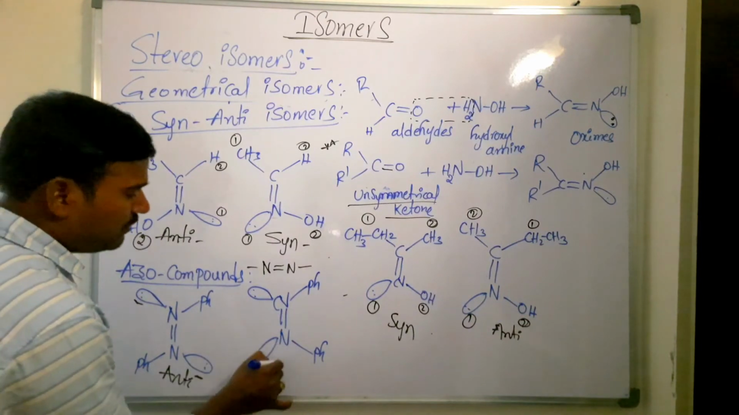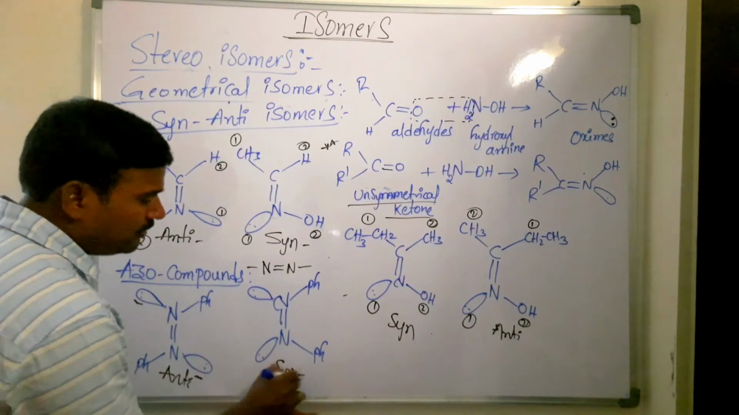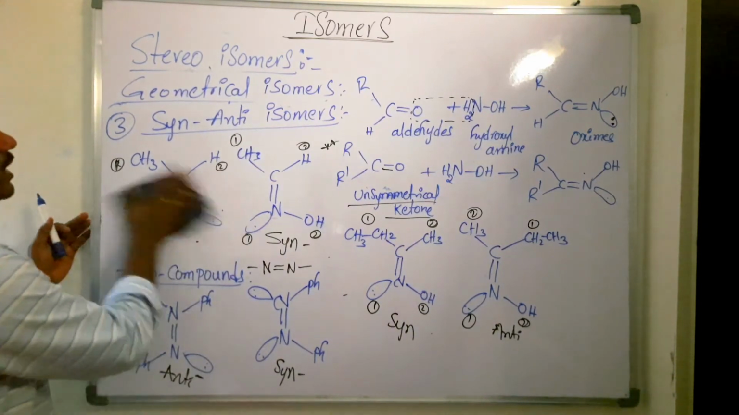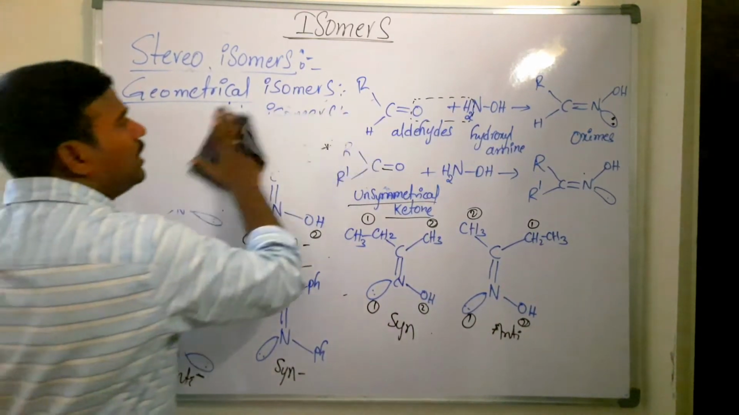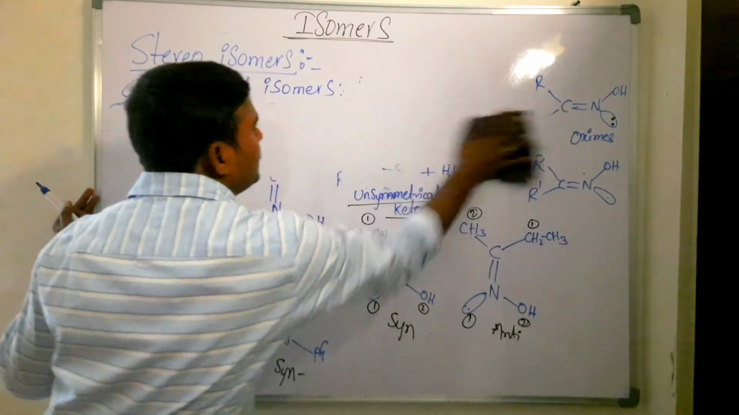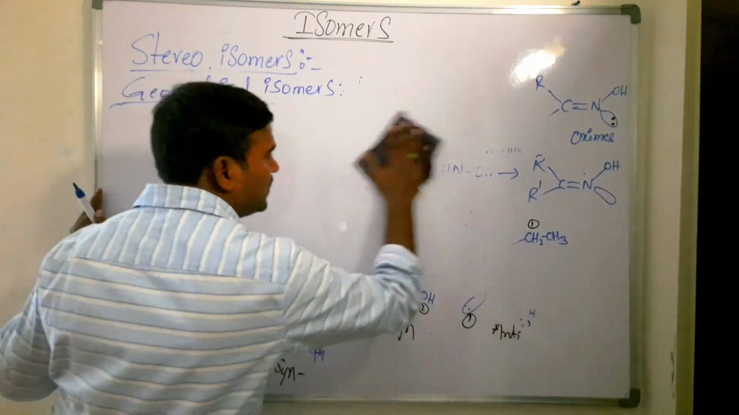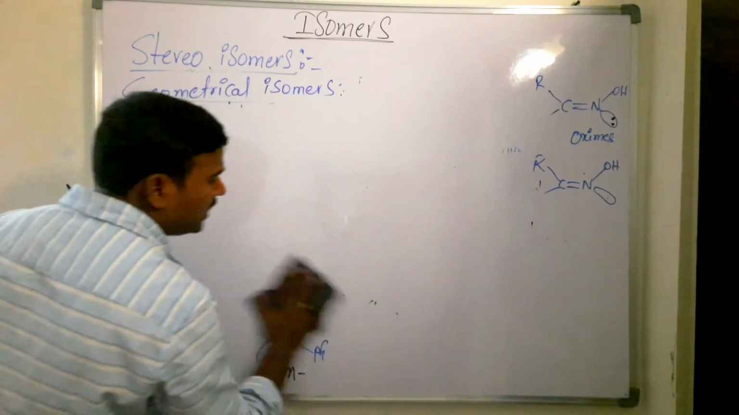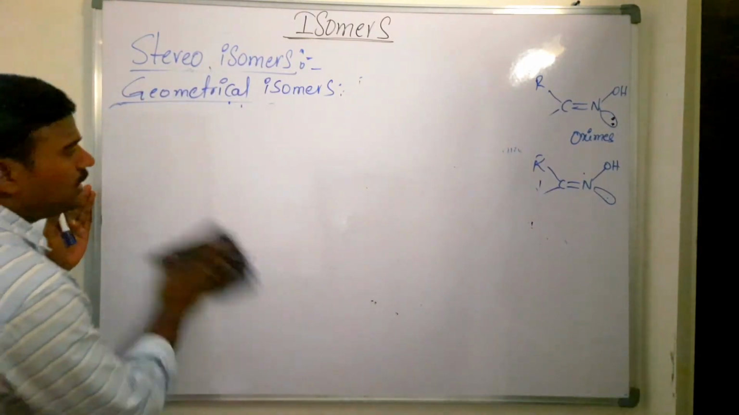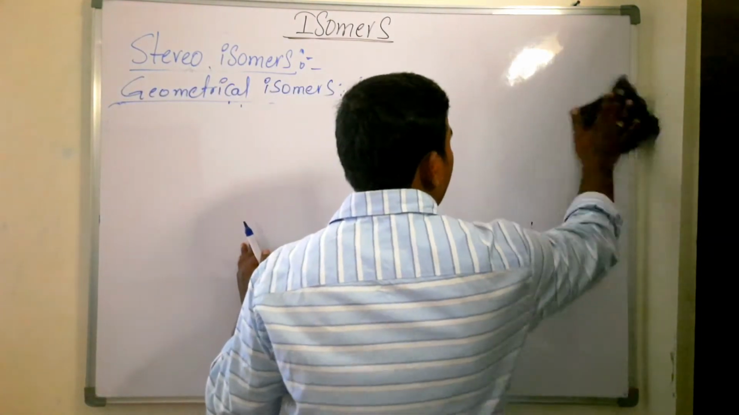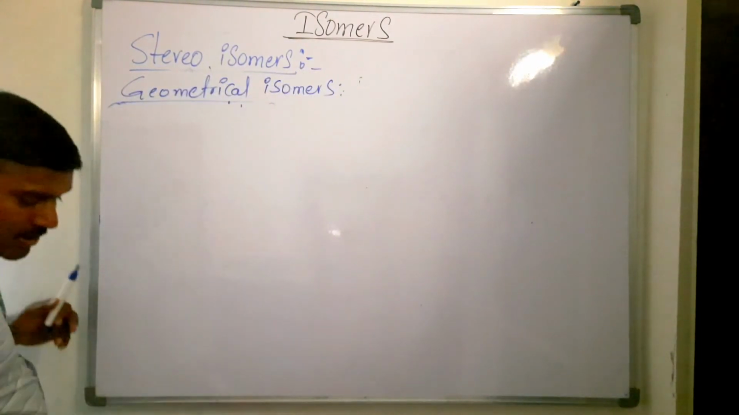If the lone pair of electrons are present on the same side of the double bond, then it is called syn isomer. Next we are seeing the geometrical isomer in case of cyclic compounds, in case of cycloalkanes. Because in cycloalkanes also, what happens? The rotation of the C-C bond does not take place. The rotation of the C-C bond is restricted.